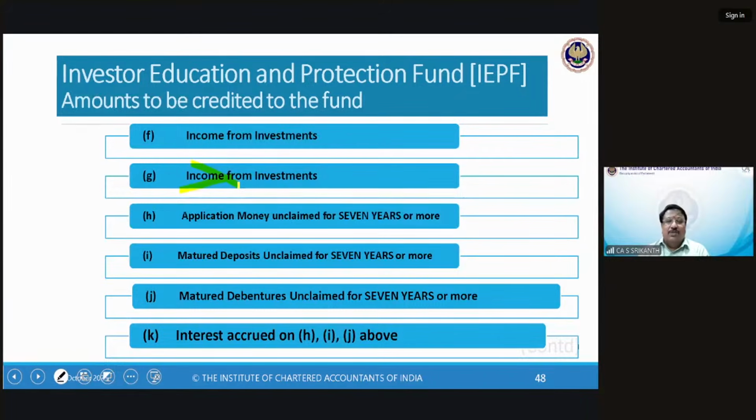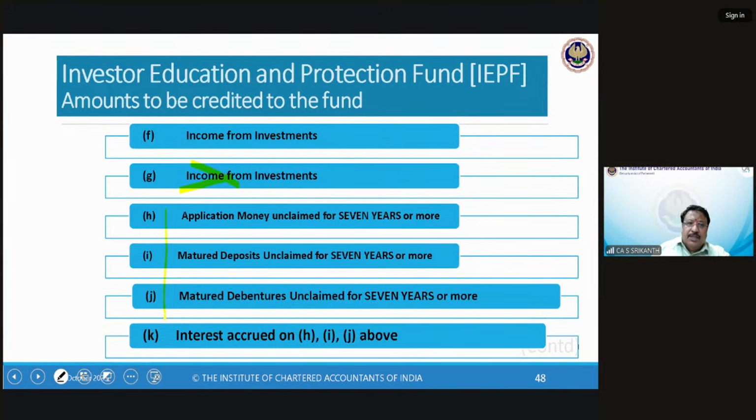Also, any deposits which are maturing, you have to repay. So you attempted to repay, unable to, because of either non-availability of the depositor or inability for you to pay, etc. 7 years or more, transfer it to IEPF. Matured debentures unclaimed. In all these cases, when they claim it, you can't keep. Unclaimed. These are all capital items. Please understand. They are capital items.